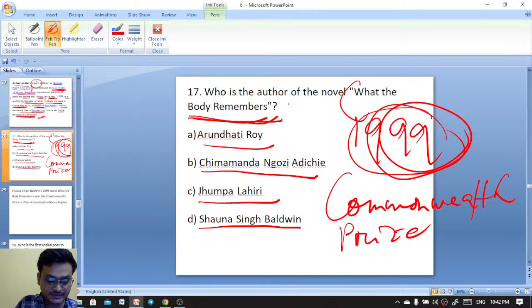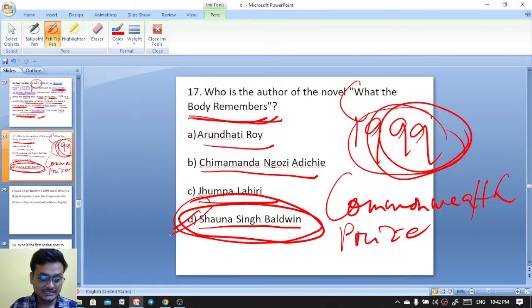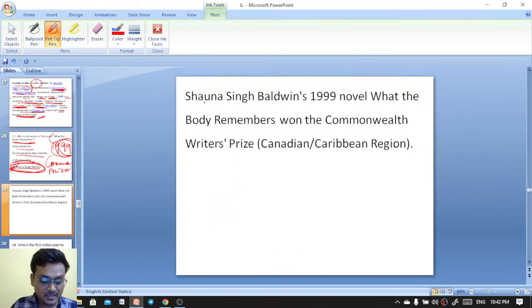What would be the right answer here? Here the right answer is actually D. Remember that Sona Singh Baldwin had written this famous work What the Body Remembers, published in 1999, and for this work she was awarded the prestigious Commonwealth prize.